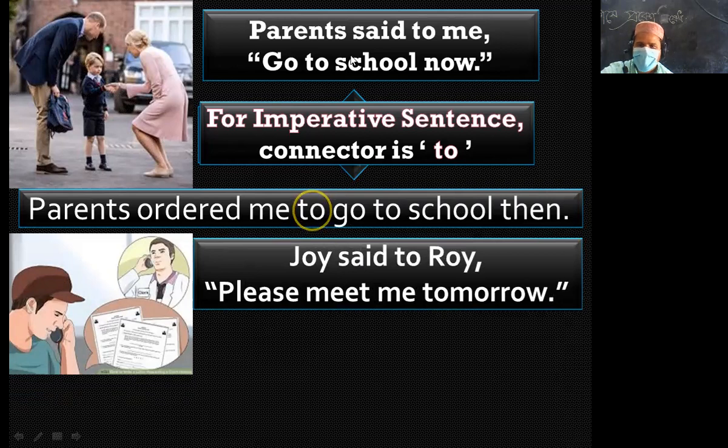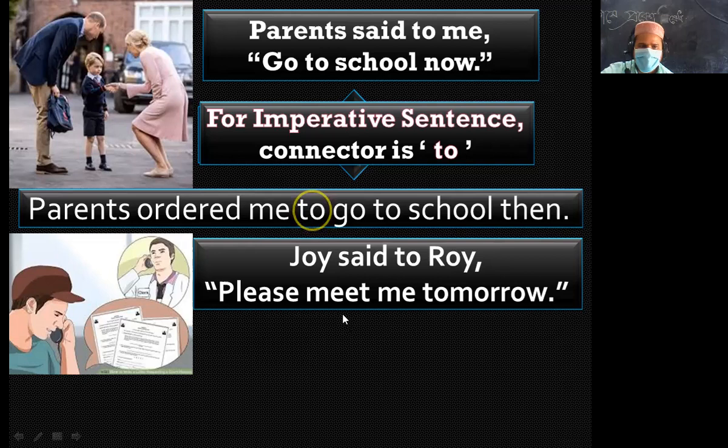Look, here is an example. Parents said to me, go to school now. Parents ordered me. This is an order, a command. So, parents ordered me, and "to" instead of inverted comma, then the rest of the sentence, and the special word "now" should be changed into "then".